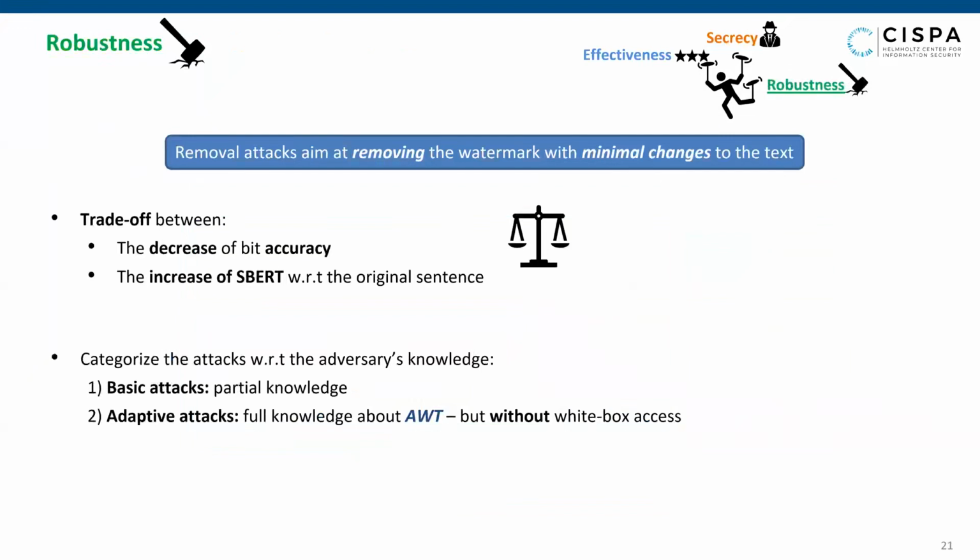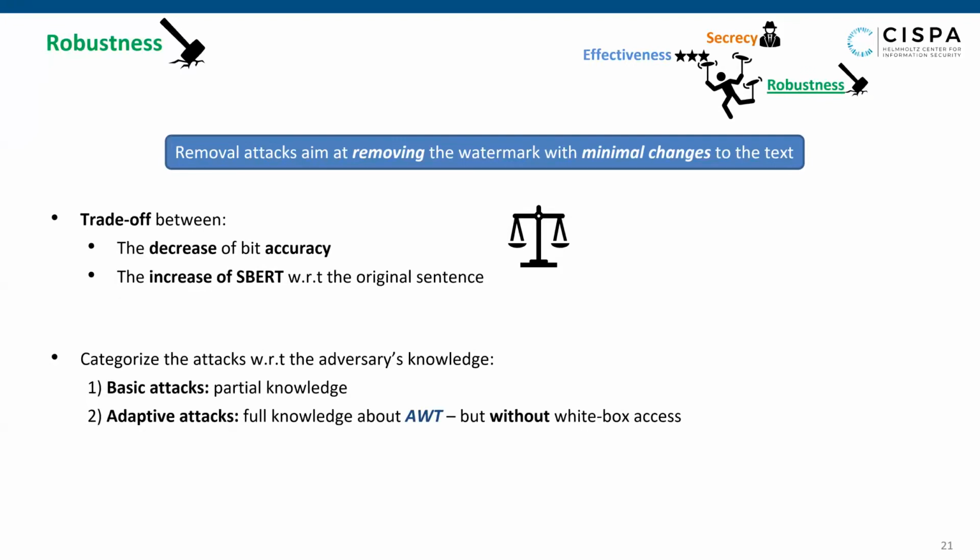We then examined the robustness of watermarks. The attacker's goal is to remove the watermark with minimal changes to the text in order to still have high utility. Therefore, we study the trade-off between bit accuracy drop and the S-per distance increase with respect to the original sentence. We examine two categories of attacks.